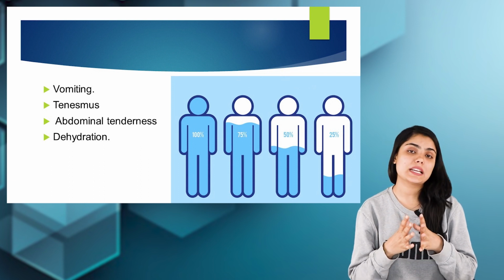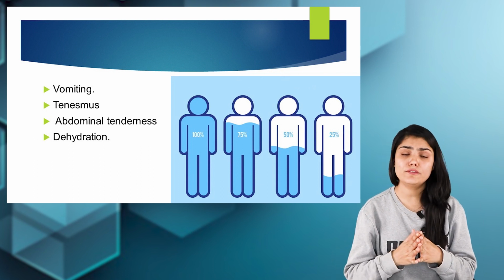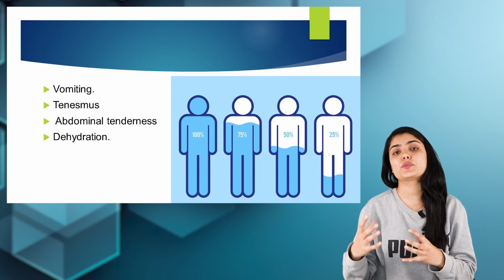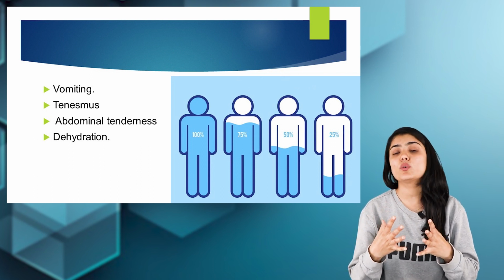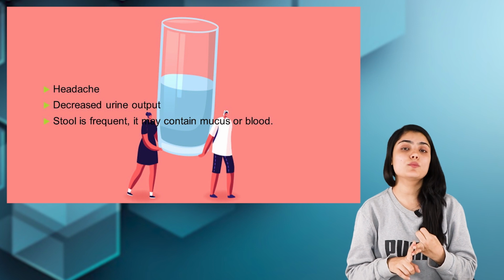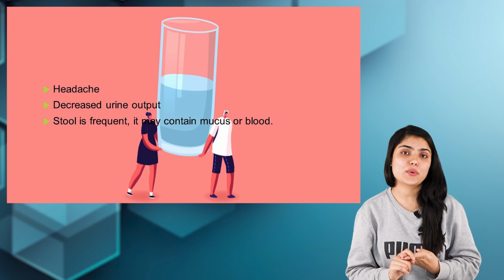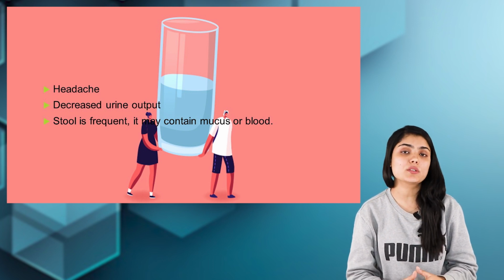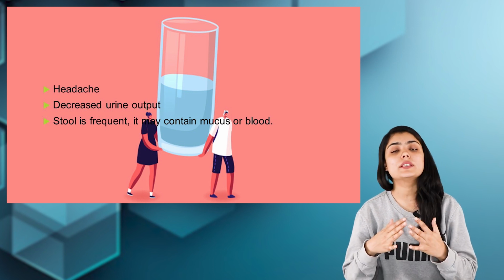So these are a few symptoms seen in foodborne illnesses, and all of them resemble intestinal flu. These illnesses produce symptoms such as vomiting and tenesmus, which is the feeling to pass stool even though the bowel is already empty. The symptoms may also include abdominal tenderness, dehydration, headache, decreased urine output, and frequent stool with the presence of mucus or blood.